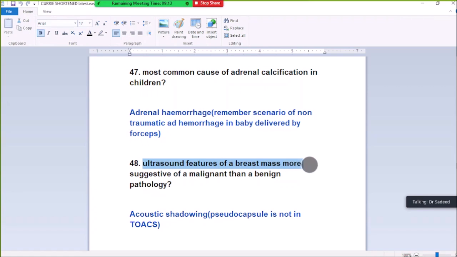48. Ultrasound features of a breast mass more suggestive of malignant rather than benign pathology: echogenic shadowing. Pseudo-capsule is not an option, so echogenic shadowing is more suggestive of malignant rather than benign pathology.